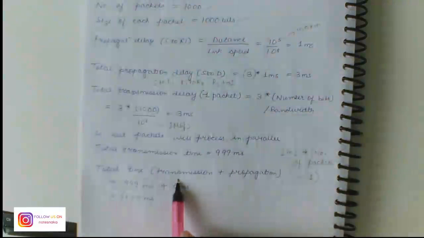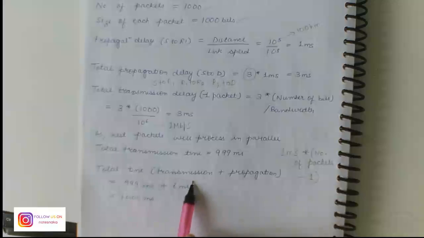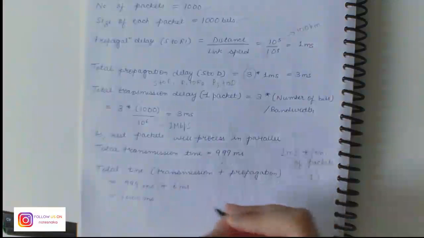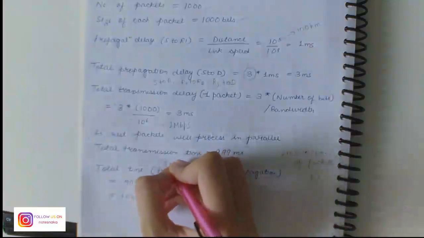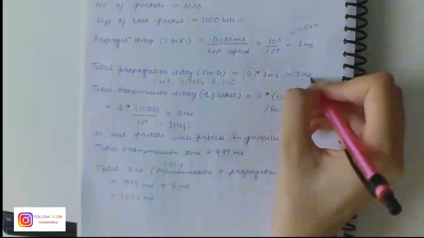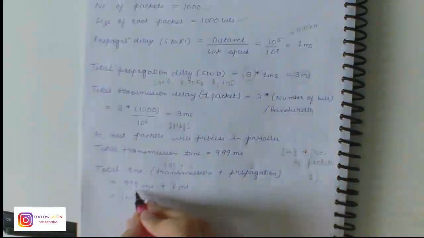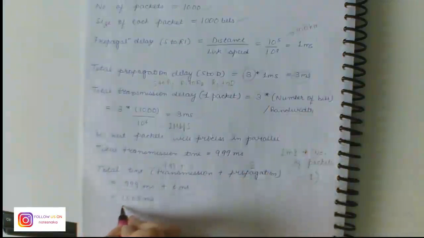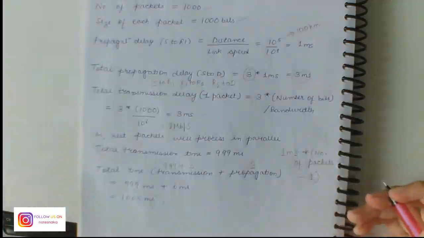As the rest of the packets will process in parallel, the total transmission time becomes 1 millisecond into the number of packets left, that is number of packets minus 1. We have been given that the total number of packets is 1000, so this turns out to be 999 milliseconds. So the total time is transmission plus propagation, that is transmission is 999 plus this 3, and the propagation is this 3. So we get 999 plus 6, that is 1005 milliseconds as the answer for this question.